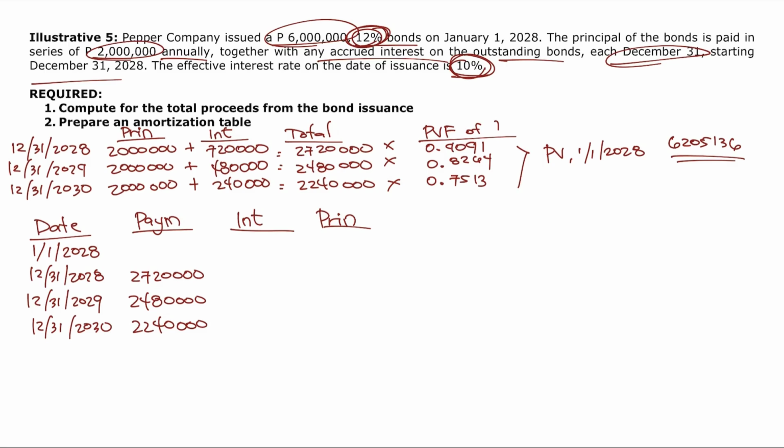Then, i-deduct natin yun syempre doon sa carrying amount natin. Kasi, annually, nagbabayad tayo eh. So, carrying amount of January 1, 2028 is equal to 6,205,136, no? So, interest expense, carrying amount at the beginning lang ulit yan times interest rate. So, 6,205,136 times 0.1 or 10%, that's equal to 620,514. So, kung nagbayad tayo ng 2,720, then 620,514 lang yung para talaga sa interest.